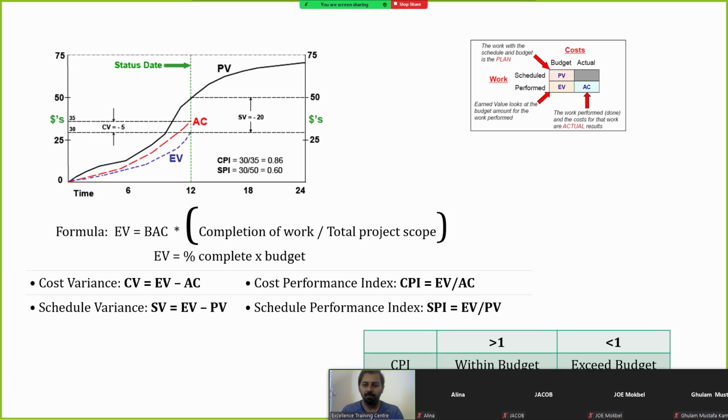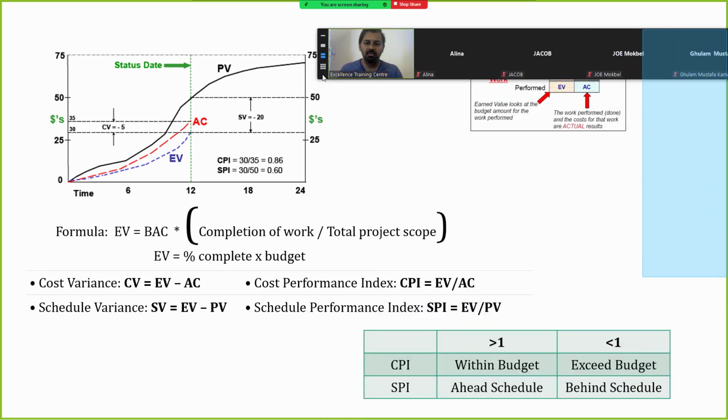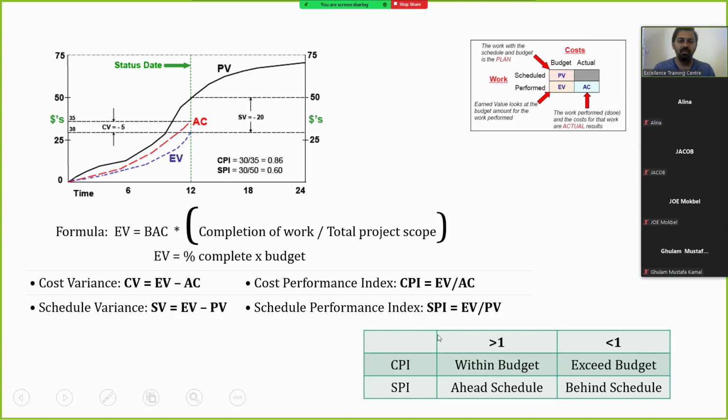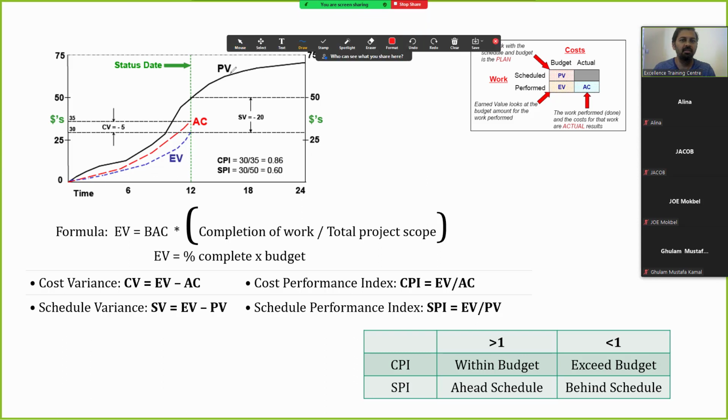Here is a similar kind of graph, and there are many components in it.